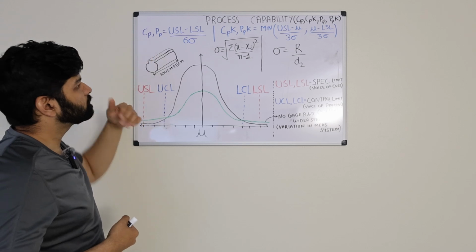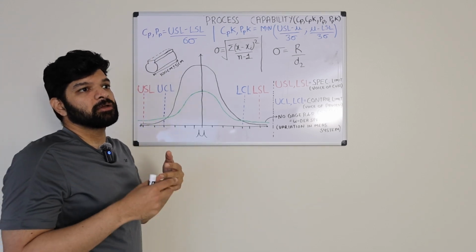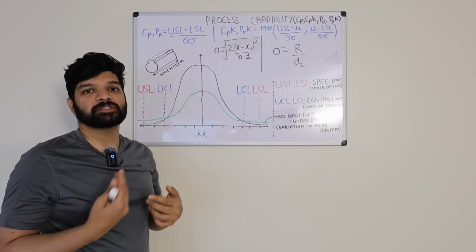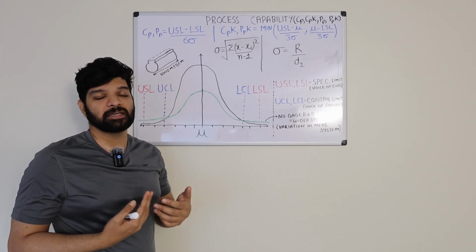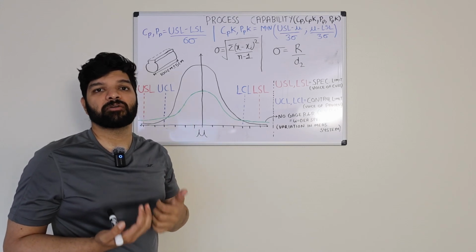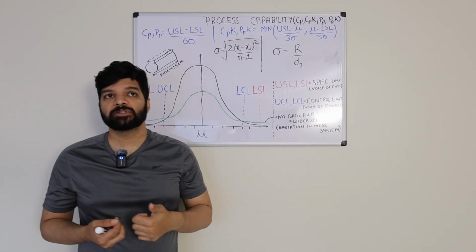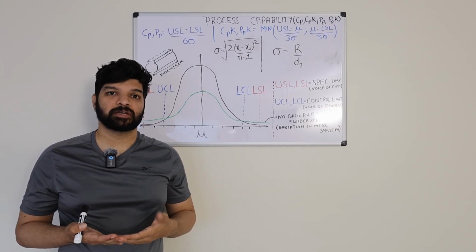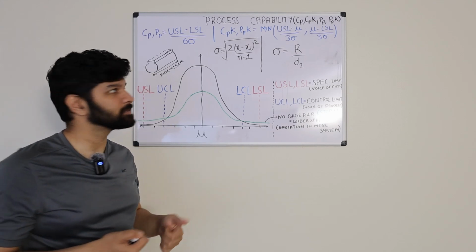So over here, the key difference between Cp and Pp is that Pp is for long-term process performance and Cp is process capability. With Cp we are essentially saying, this is an index which tells us how capable our process can be. Pp says how well our process is performing right now. That's why it's called the process performance index.